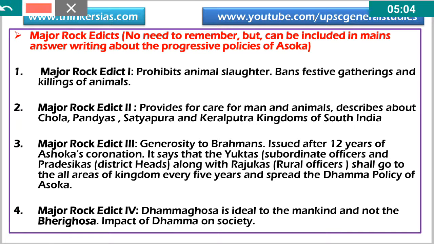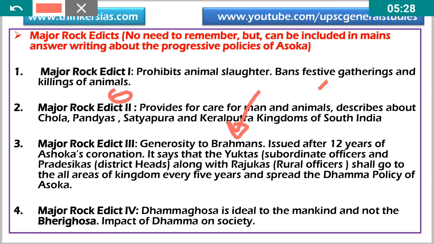There's one thing. Major Rock Edict 2 provides for care for men and animals. It also gives reference to southern Indian rulers like the Cholas, Pandyas, Keralaputras, and Satyaputras of South India. Okay. Third Major Rock Edict discusses generosity to Brahmins.